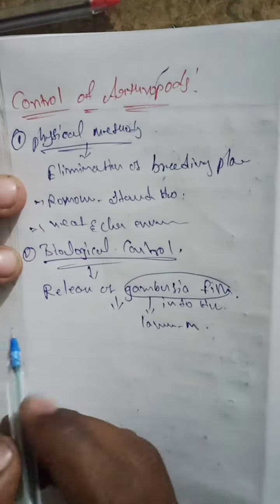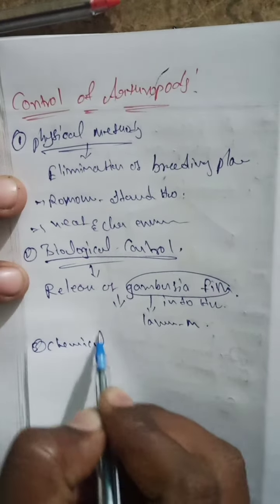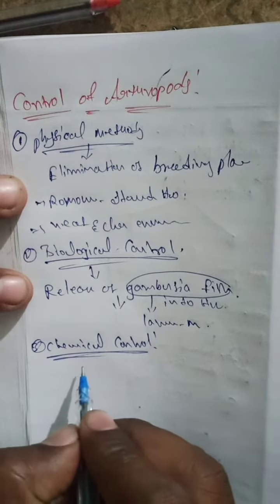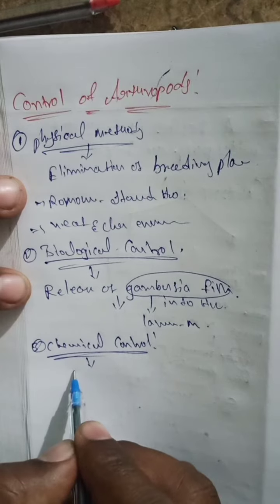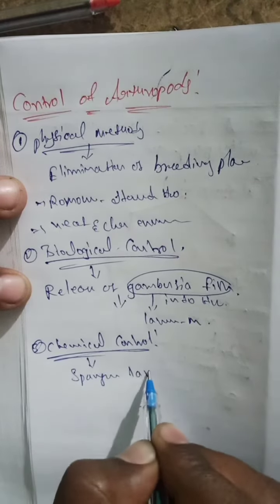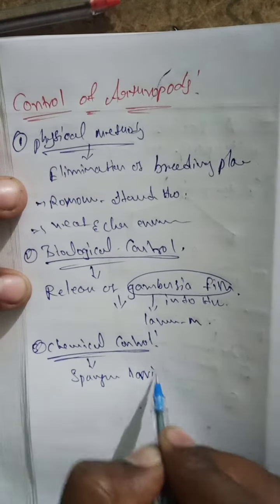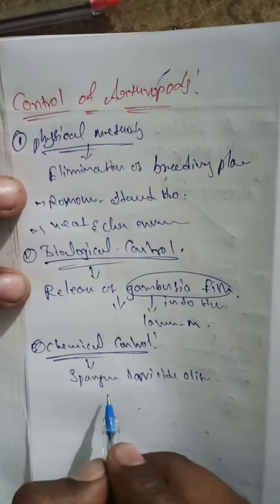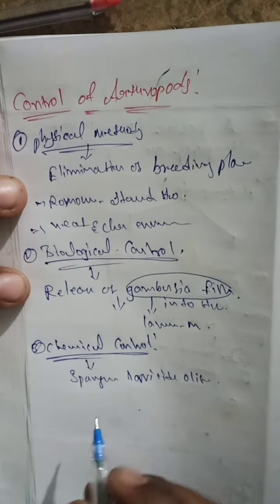So this is about the biological control. And the next one is the chemical control. Chemical control is the spraying of larvicide oils on the surface of the water, and it kills the larvae of the mosquitoes.